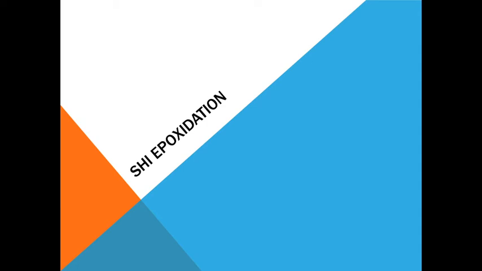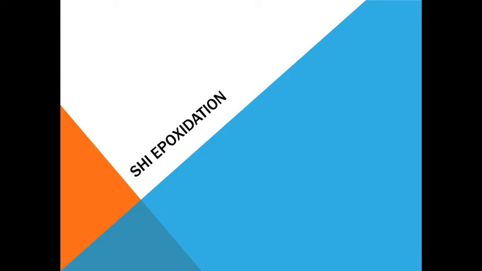Good morning, students. Let us discuss another epoxidation reaction today, that is the Shi epoxidation. Shi epoxidation is the asymmetric epoxidation of olefins or alkenes using a chiral dioxirane generated in situ from an oxone.